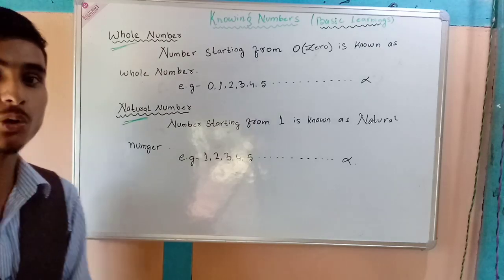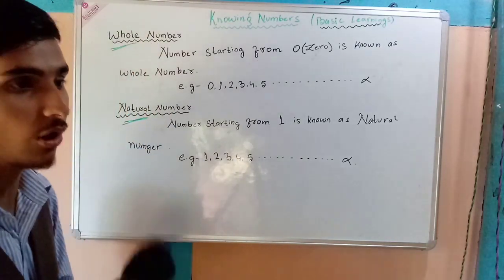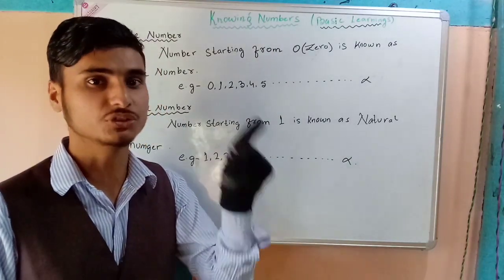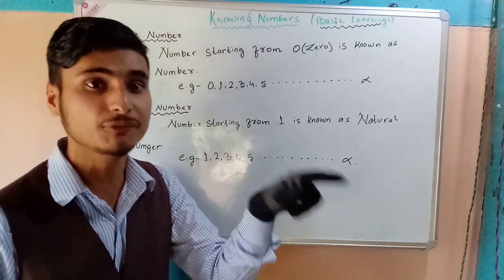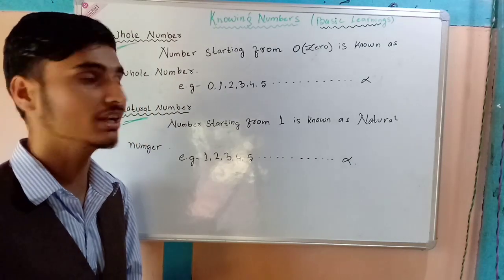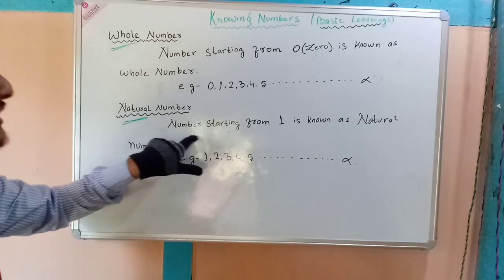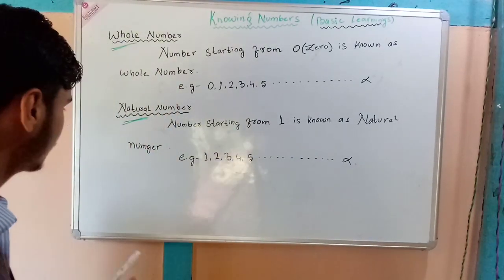Will he or she start from 0? No, definitely not. He or she will start from 1: 1, 2, 3, 4, 5. She would not start from 50, 49, because she doesn't know how many students there are in total. So a number starting from 1 is known as a natural number.